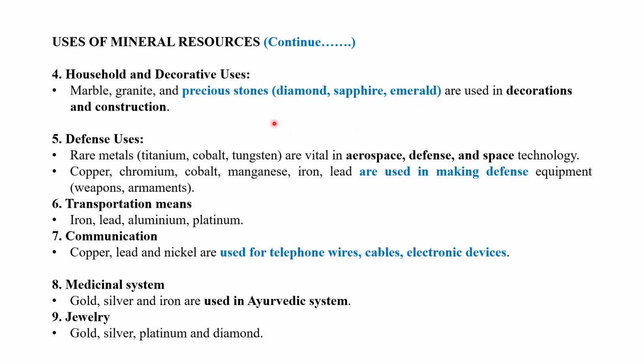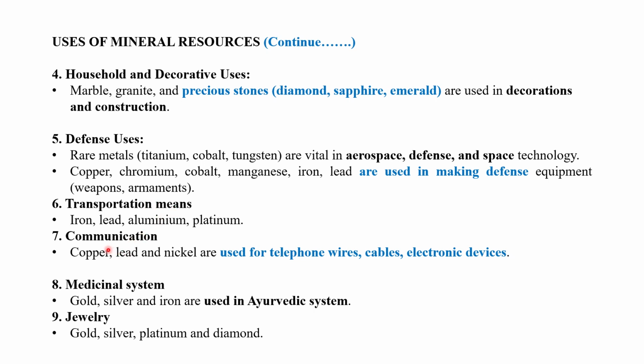The minerals are also used for different defense purposes. For example, rare metals like titanium, cobalt, and tungsten are vital in aerospace, defense, and space technology. Copper, chromium, cobalt, manganese, iron, and lead are used in making defense equipment. Iron, lead, aluminium, and platinum are used in transportation.